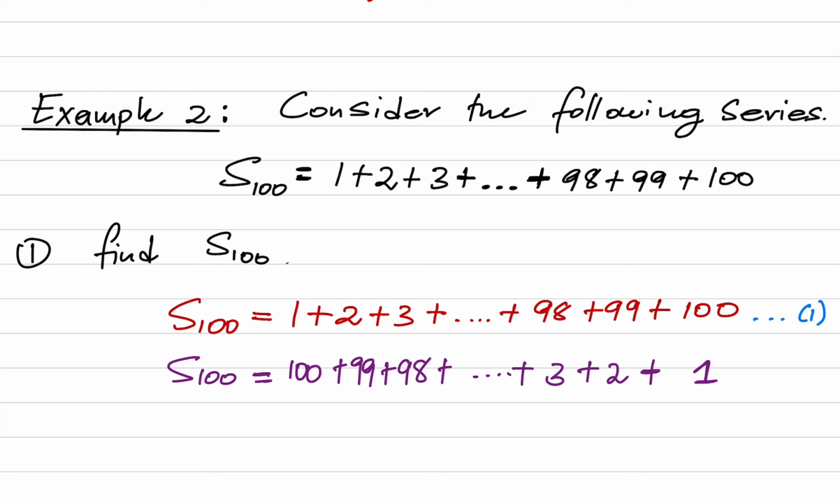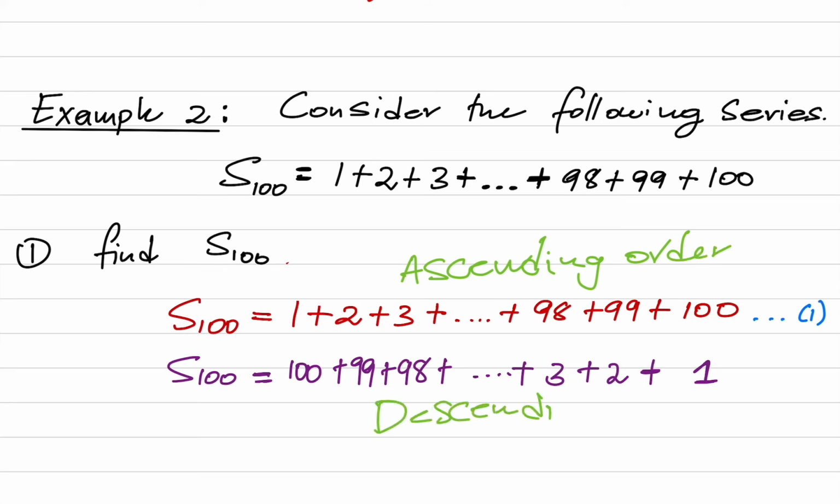So this one is my ascending order, and this one is my descending order. That means I'm starting with the last term all the way up to the first term. So let me fix this mess.